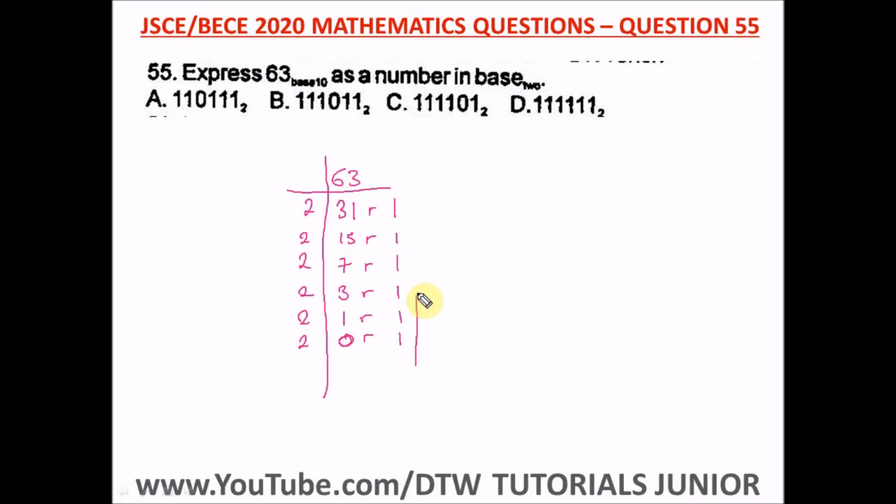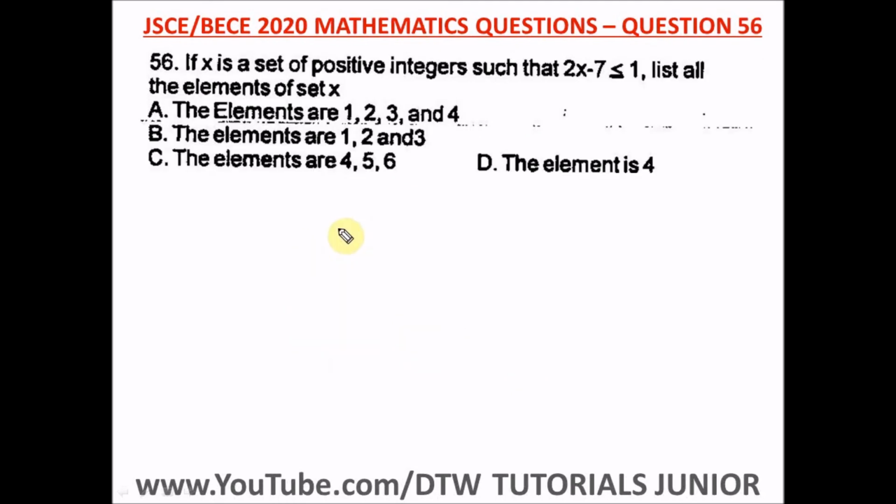Then we put up our arrow like this. We're going to take our answers upward. Okay, so we start from 1, 1. So we have 1, 1, 1, another 1, another 1, another 1 in base 2. So this is our answer. Okay, how many ones are here? There are 6 ones. Okay, we take our answers upward. All right, so we say 1, 1, 1, 1, 1, 1 in base 2, and our right option here is option D.